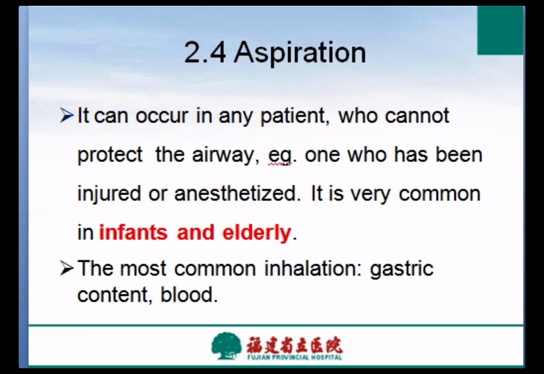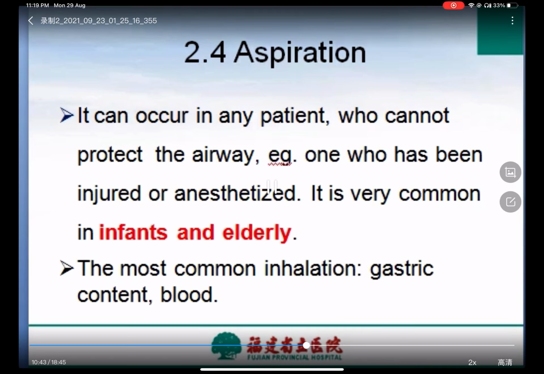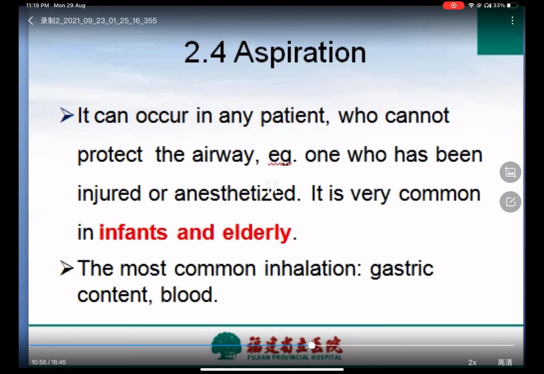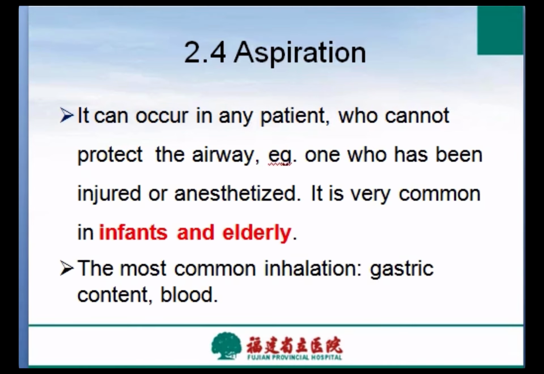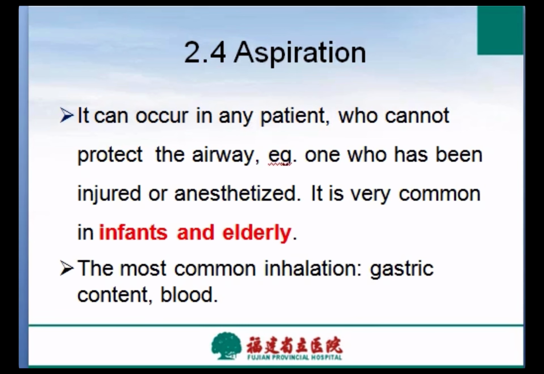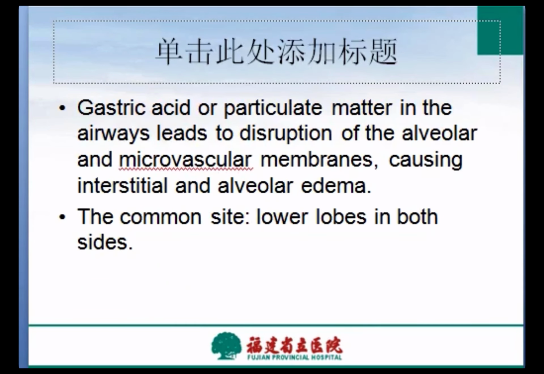Aspiration is also a very common cause of severe acute lung injury in surgical patients. It can occur in any patient who can't protect the airway, for example, one who has been injured or has dysesthesia. It's very common in infants and the elderly. The most common aspirates are gastric contents and blood. Gastric acid or particulate matter in the airways leads to disruption of the alveolar and microvascular membranes, causing interstitial and alveolar edema.